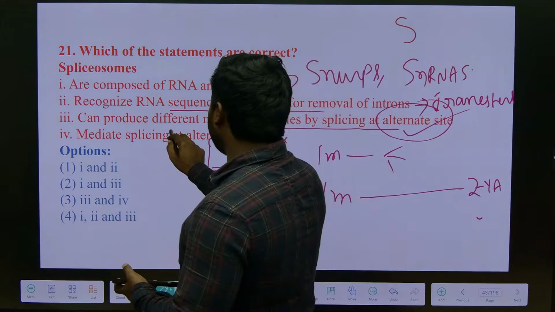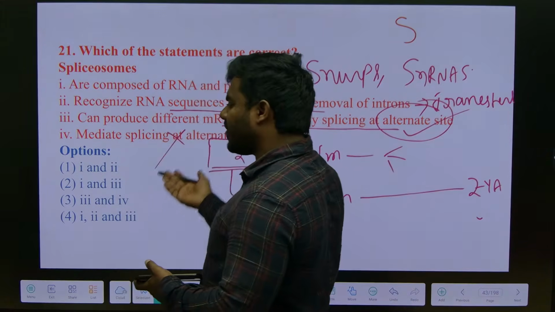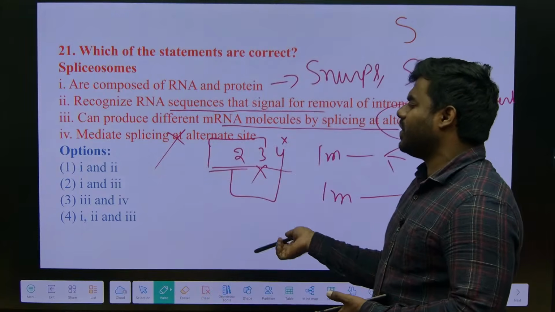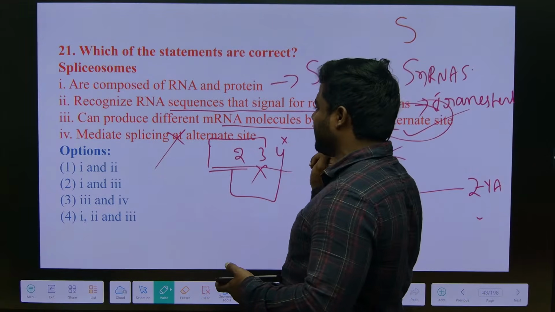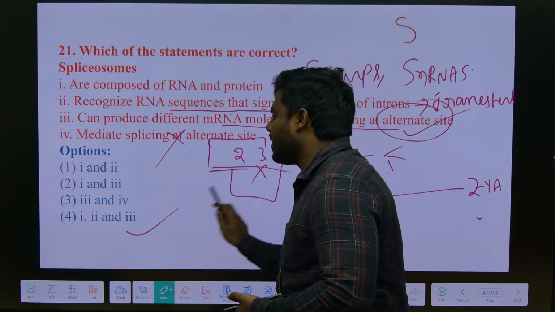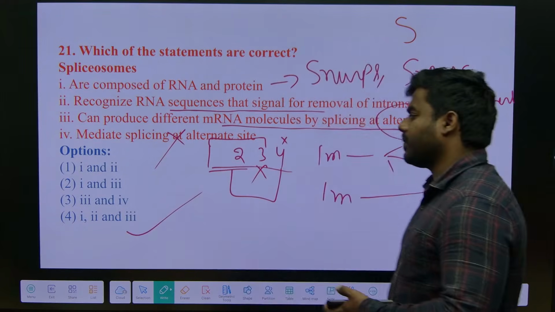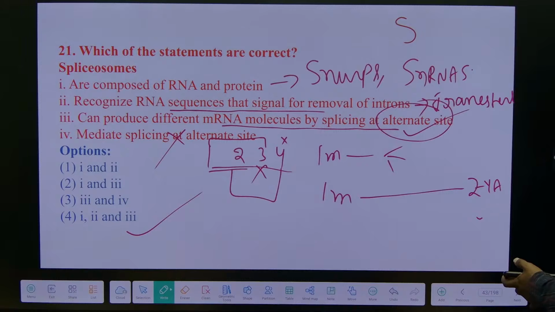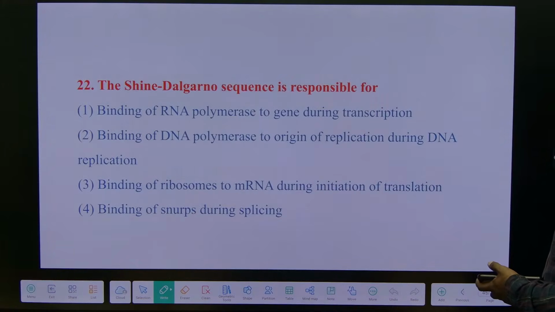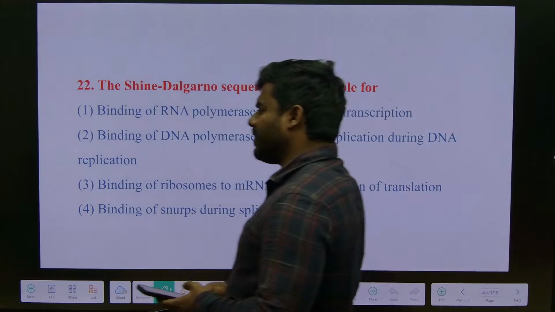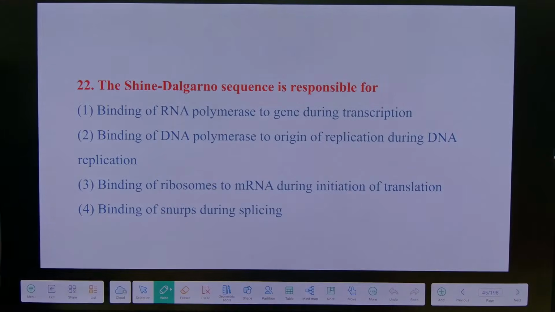Mediate splicing at alternate site. This statement itself is a wrong or incomplete statement. What is this mediate splicing at alternate site? No. So the answer is that 1, 2, 3 are the most appropriate and correct statements. This is also an 11th or 12th standard question.